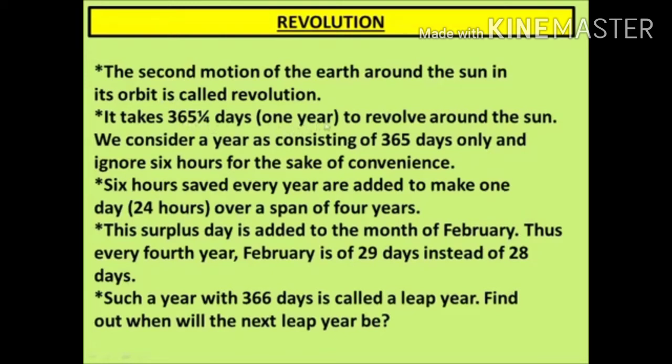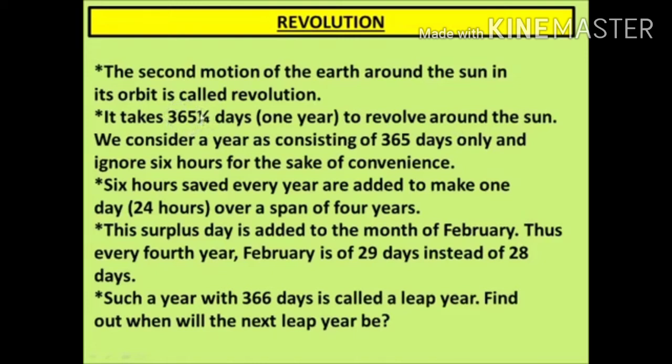So this year has 366 days, that we call a leap year. So when Earth's 6 times 4, 24 hours are added, that is an extra 1 day after every 4th year, this 1 day is added in the month of February.